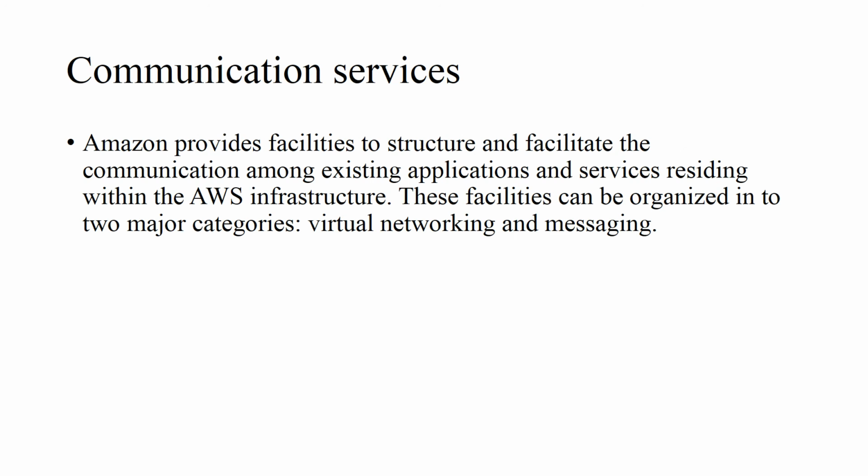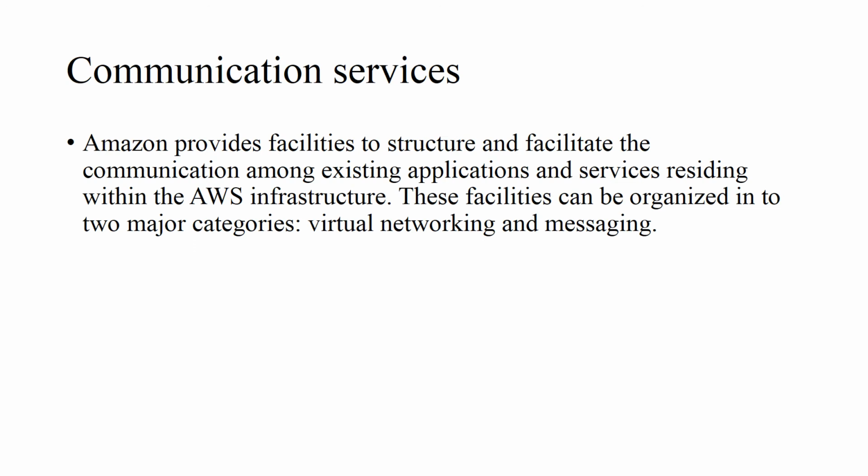Communication services provided by AWS. Amazon provides facilities to structure and facilitate the communication among existing applications and services which are available in the AWS infrastructure.